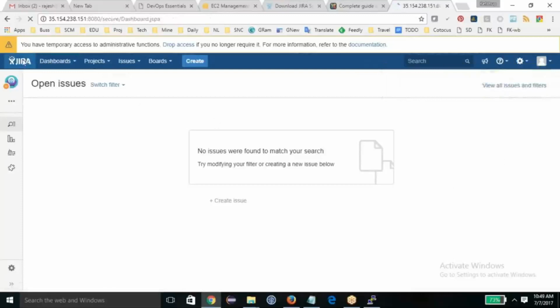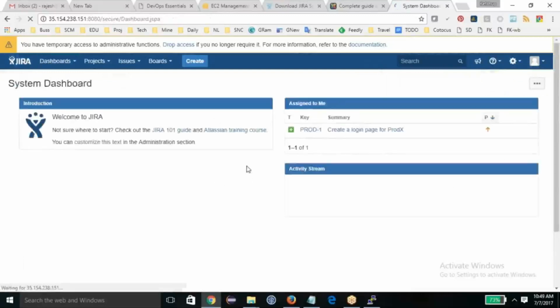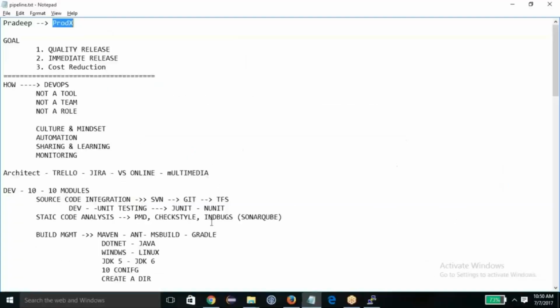I'll go to my dashboard as a user. I was acting like an architect, but now I have to act like a programmer. One ticket got assigned to me, saying that I have to create a login page for product X. Cool, I got this requirement. Now I'll read this requirement and start coding.